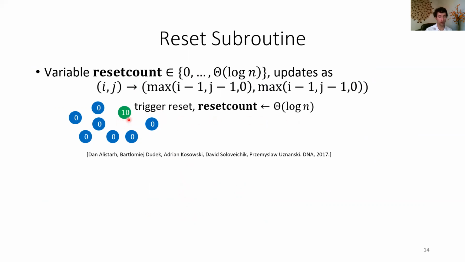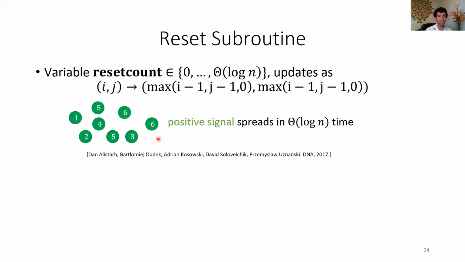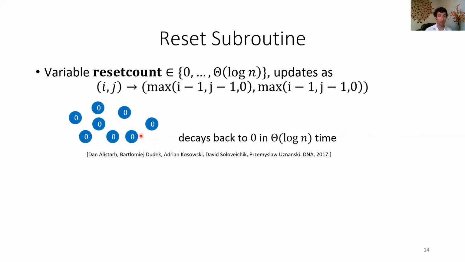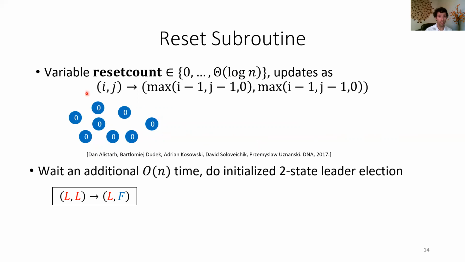So here, some agent has triggered a reset, they become green. And then when 10 meets 0, they both become 9. If 9 meets 0, they both become 8. And eventually, this positive signal of green will spread in order log n time to make all agents reset. Then also in log n time, it'll decay back to 0. So this is a logarithmic time resetting protocol.